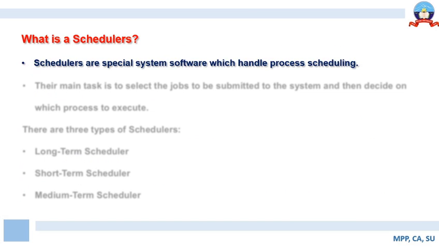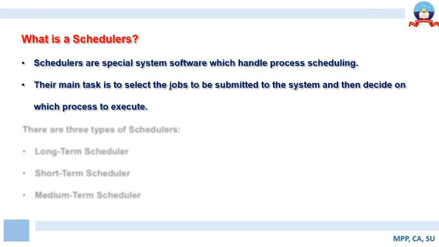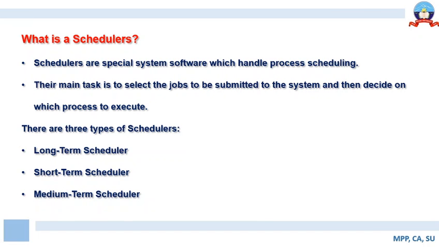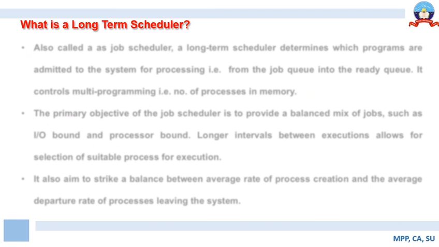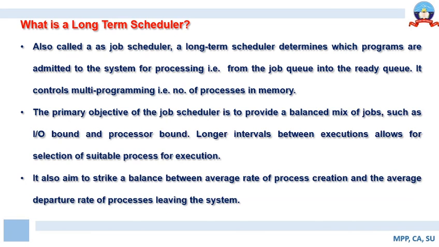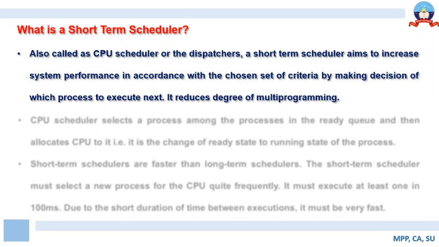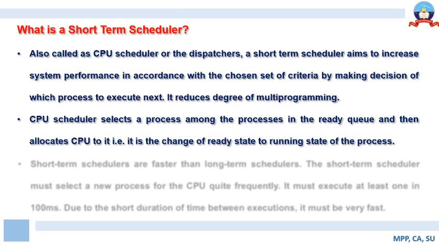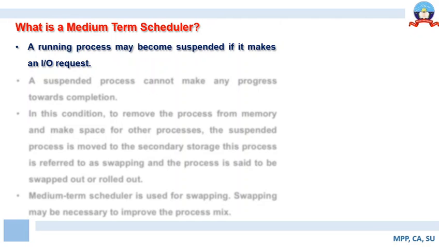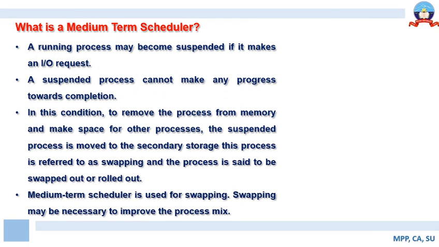Then we have learned about schedulers in greater detail. We have discussed three types of schedulers: long term, short term and mid term. And then we have discussed the role of the long term scheduler, how it controls multi-programming, and then we have learned about the short-term scheduler, its role, and the important significance of the short-term scheduler. Then we moved on to the medium-term scheduler, and we have discussed the roles of the medium-term scheduler.